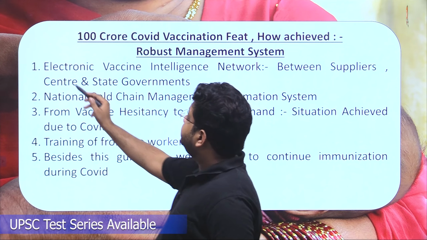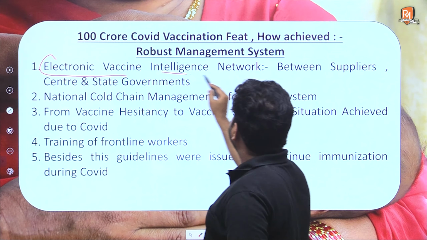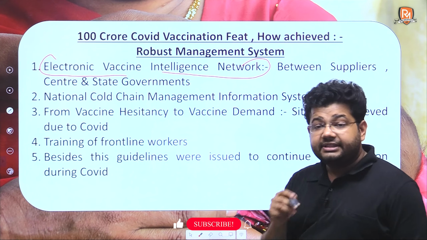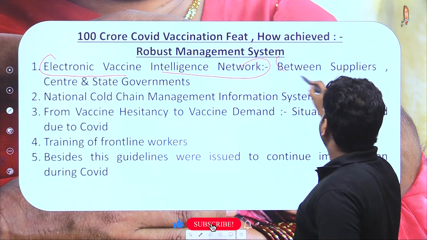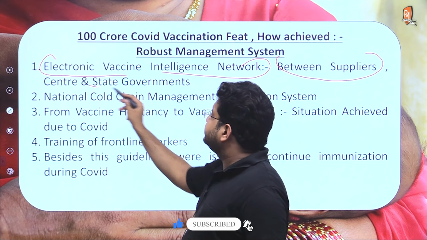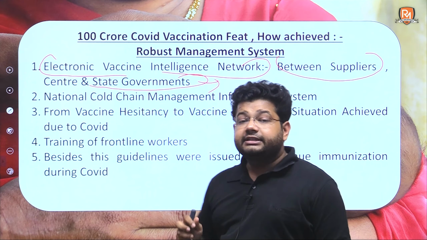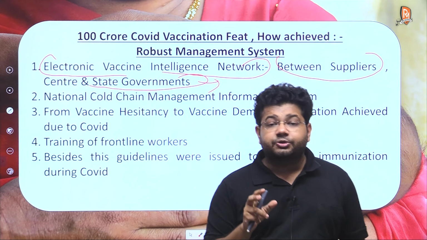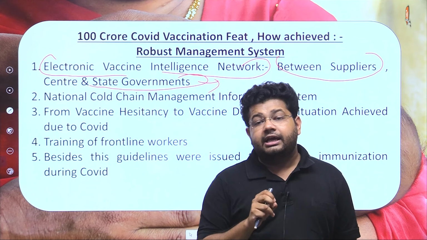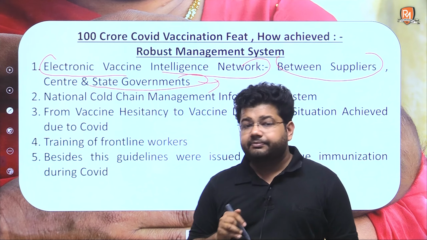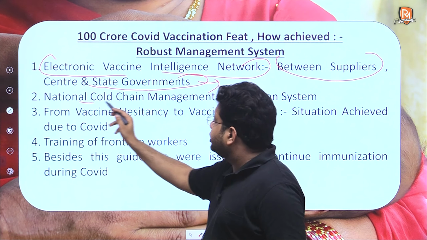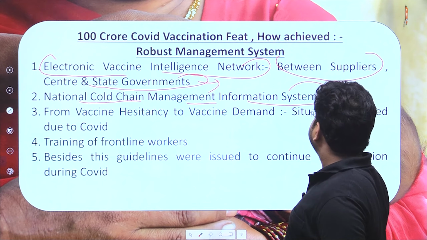First of all, we have the Electronic Vaccine Intelligence Network. This network works between suppliers, center and state governments, and provides a robust mechanism for the supply side of the vaccines. Then we have the National Cold Chain Management Information System.